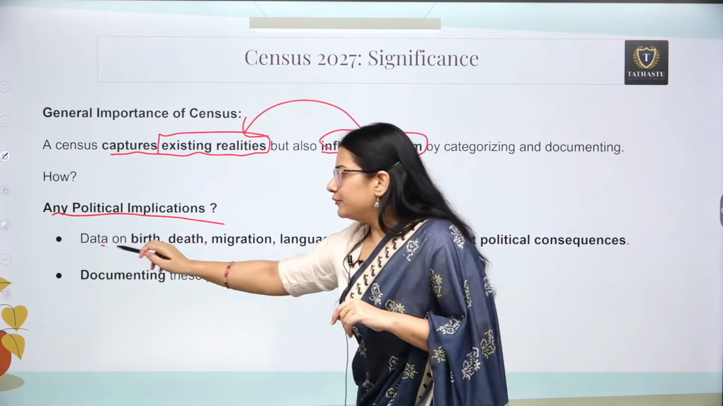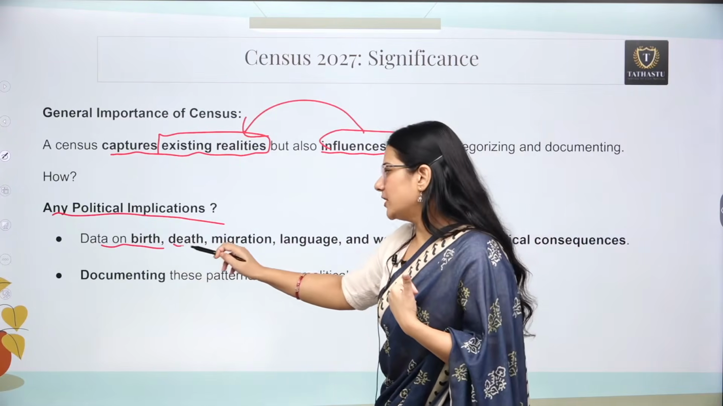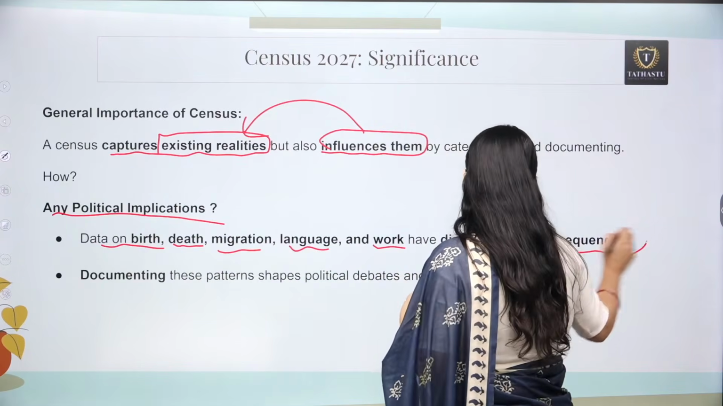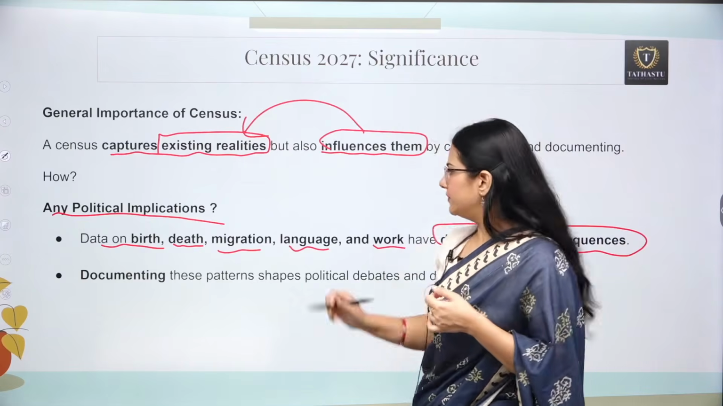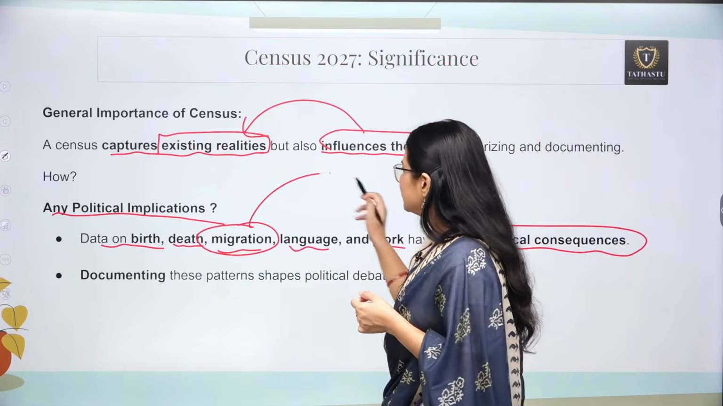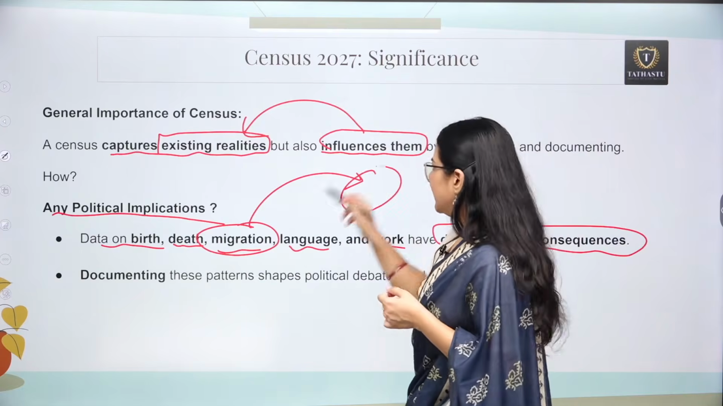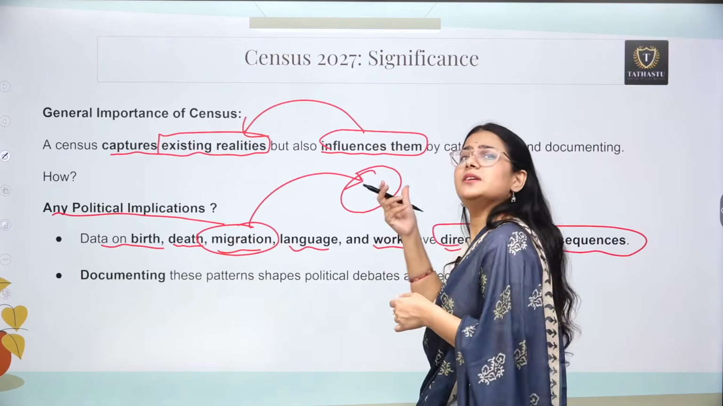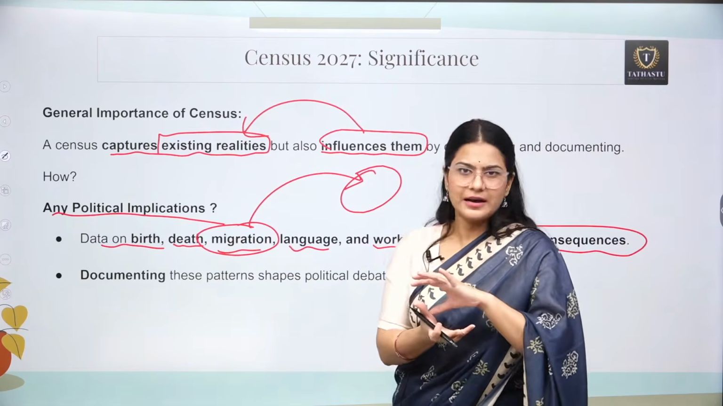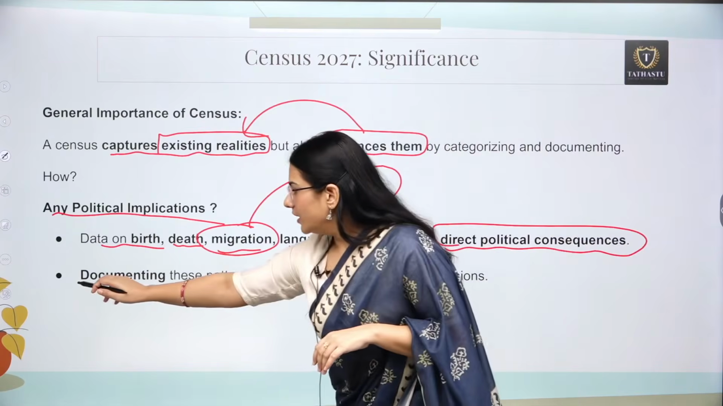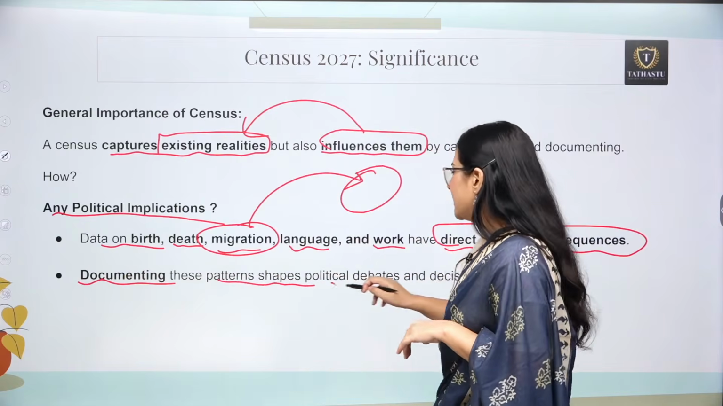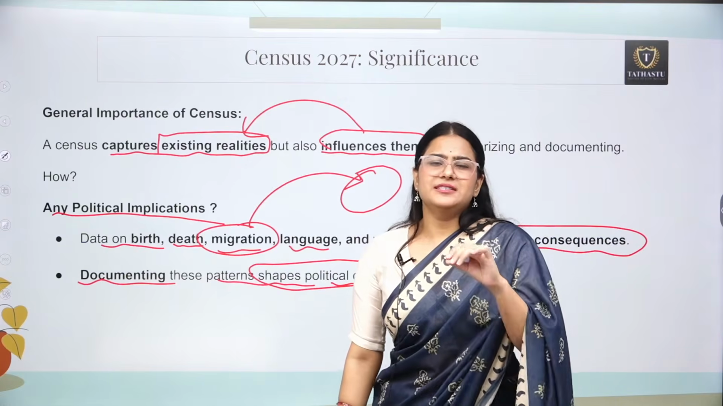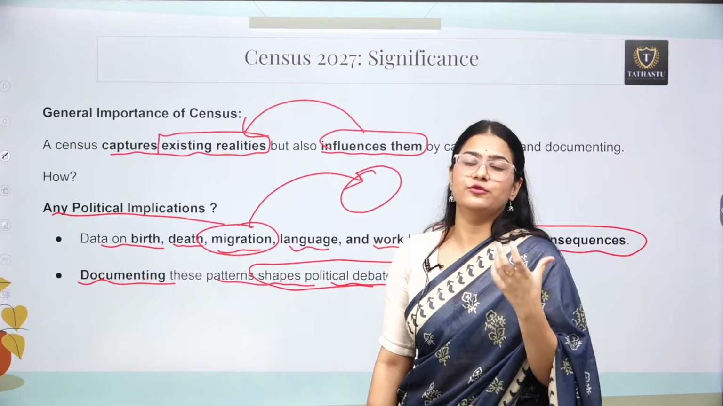Yes. If a government has data on birth, death, migration, language and work, it has direct political consequences. For example, if some people of a particular state have migrated to some other state, then obviously these people are not going to be present there, they are present in some other state. So political demography has changed, right? Documenting these patterns shapes political debates and decisions also. Demography is a subject which has been in debate for such a long time.